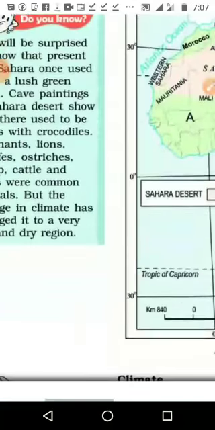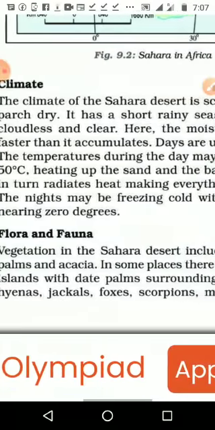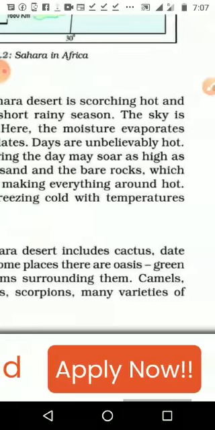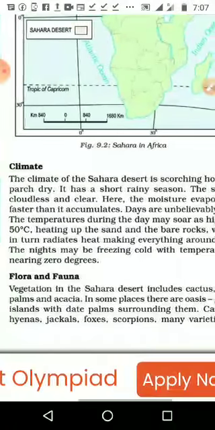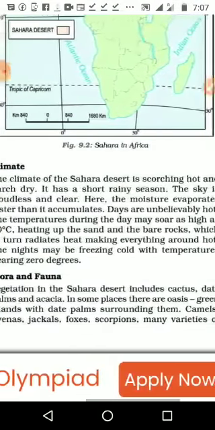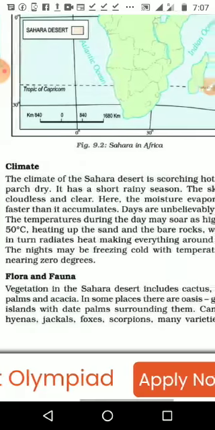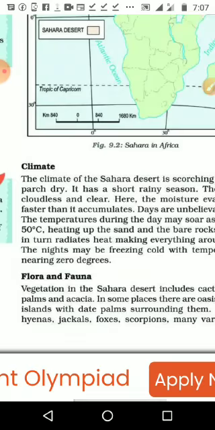Then next, climate. The climate of Sahara Desert is scorching hot and parched dry. It has a short rainy season. The sky is cloudless and clear. Here the moisture evaporates faster than it accumulates.